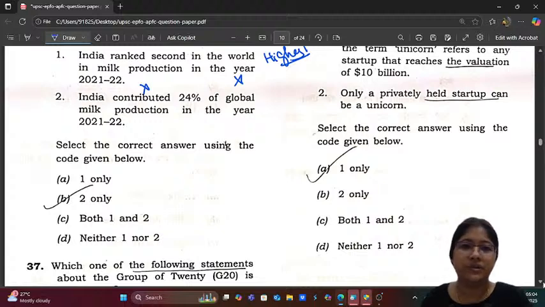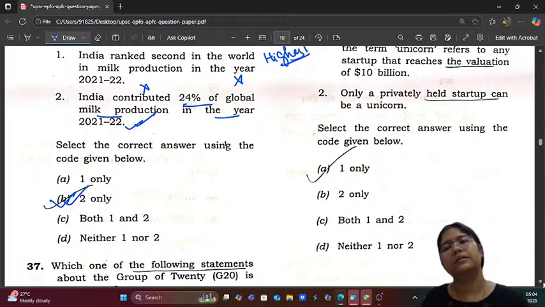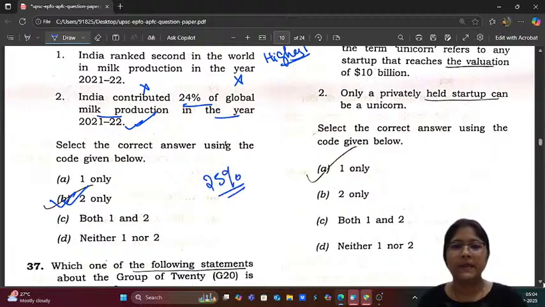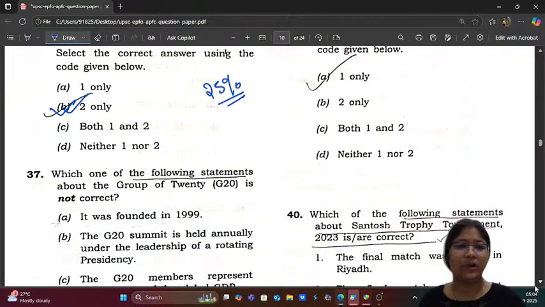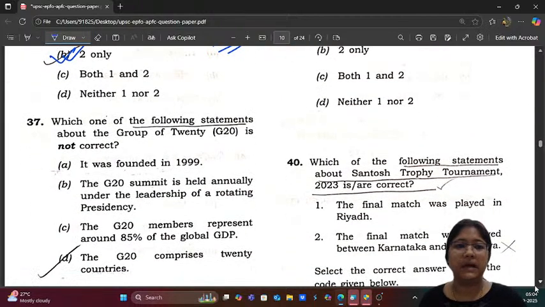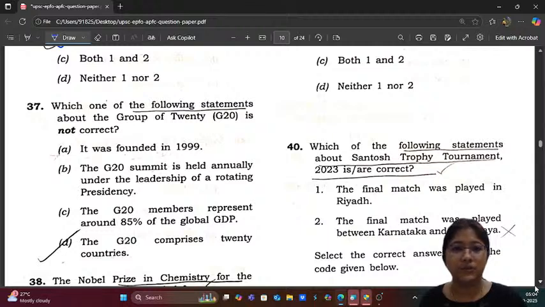India contributed 24% of global milk production in the year 21-22. This statement is correct. India's contribution to the global milk production is 24 to, as of now, 25%. Okay. So statement 2 only is correct. Which one of the following statements about the group G20 is not correct?